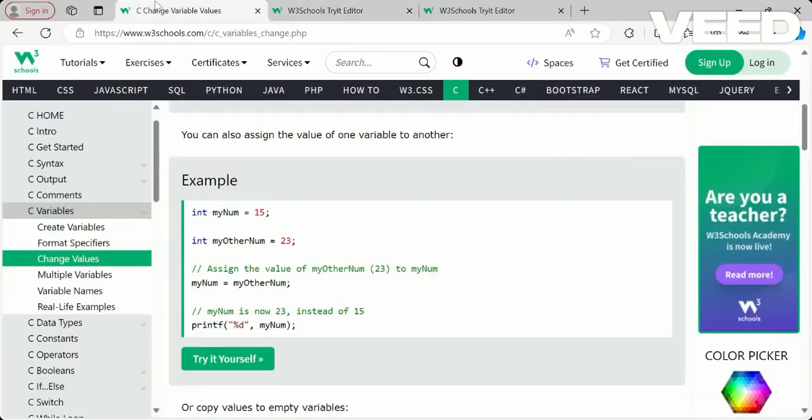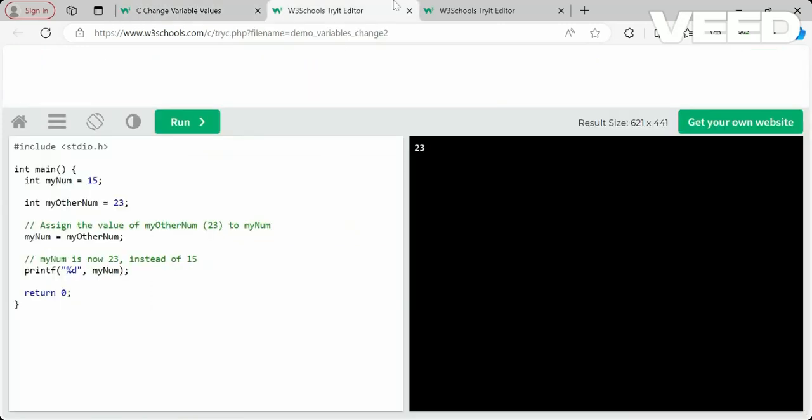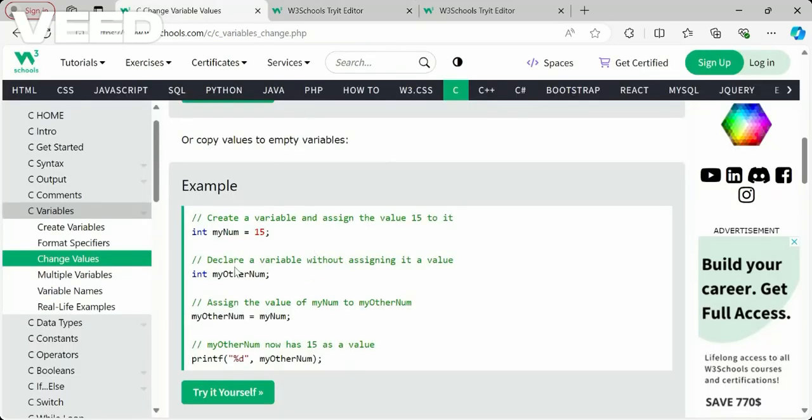That thing also we can do. So next, what we can do is copy variable values to an empty variable also. Here we have a value, right? We have one variable and we are taking it to another. But now what I want to do is just copy my num to another variable. That thing also we can do.